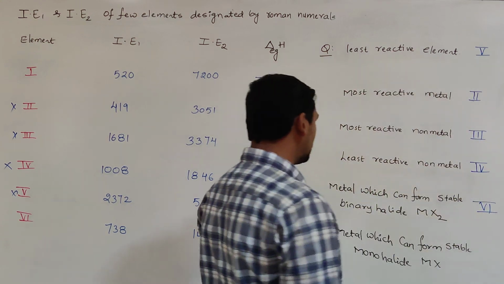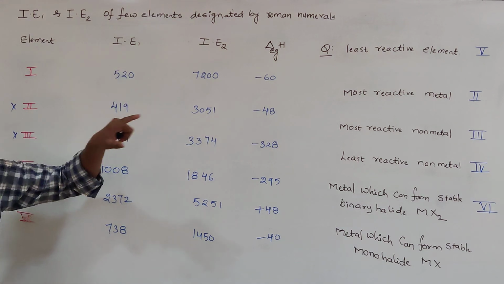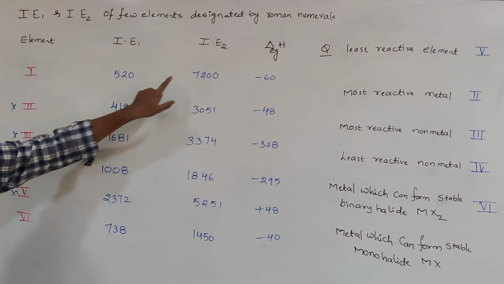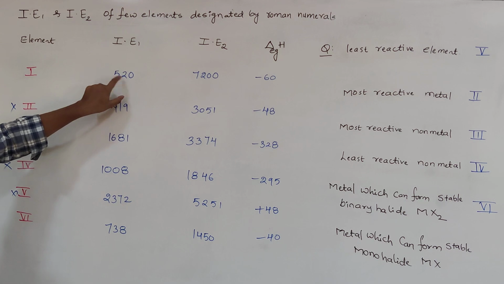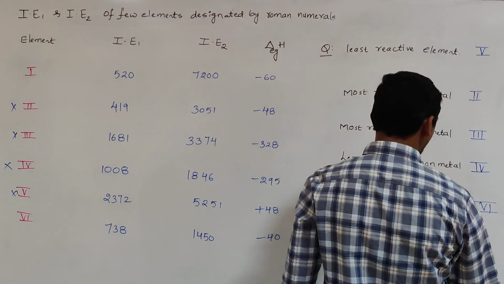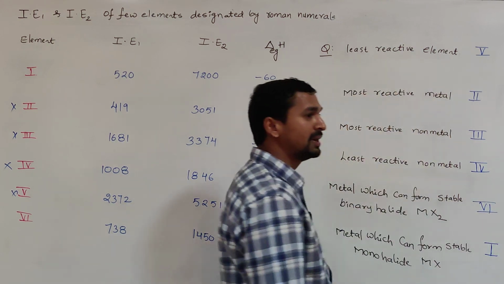And the metal which can form a stable monohalide means it is ready to lose only one electron very easily. Here the second electron is not ready to be lost, because the second ionization enthalpy value is very high. Here it is 520, just ready to lose. So the metal which can form the stable monohalide MX is the first element.